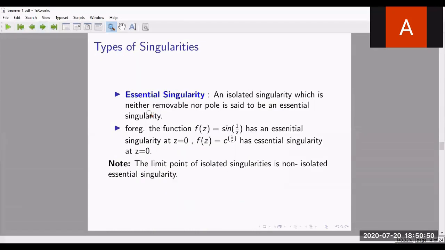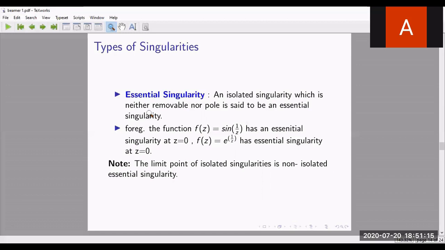Next type is essential singularity. If it is not removable and not a pole, you can directly say it is an essential singularity. An essential isolated singularity is neither a removable singularity nor a pole. For removable, we check whether the limit exists. If the limit exists and is finite, at that point we can remove that singularity, we'll redefine it. That is a removable singularity.